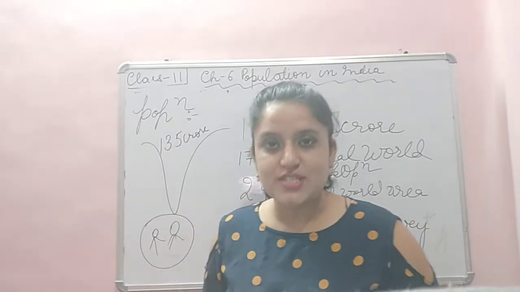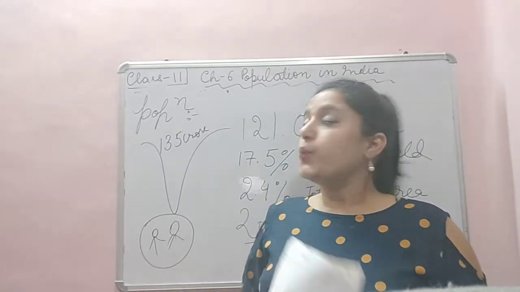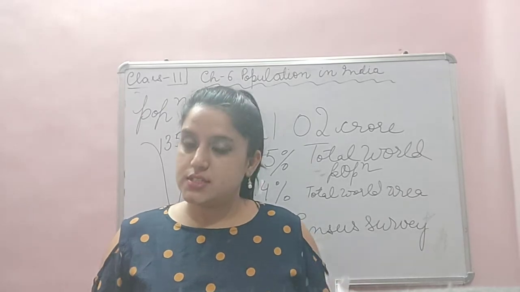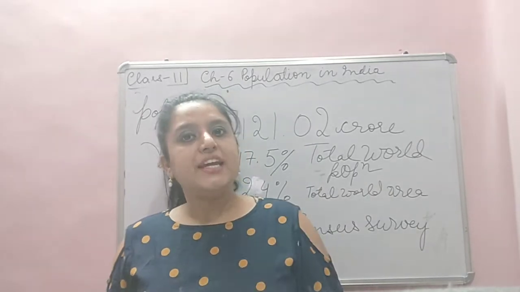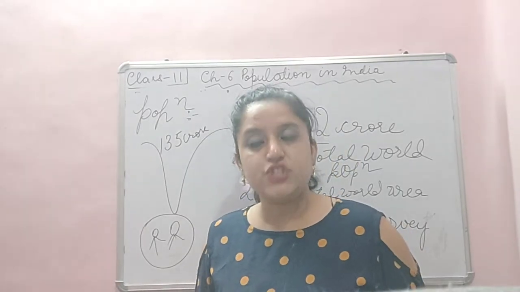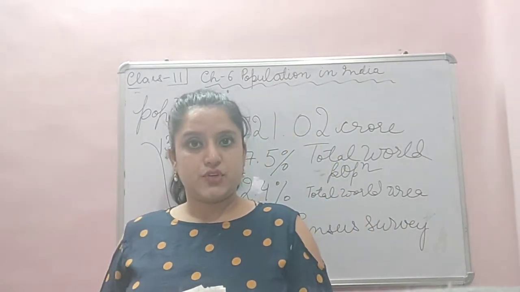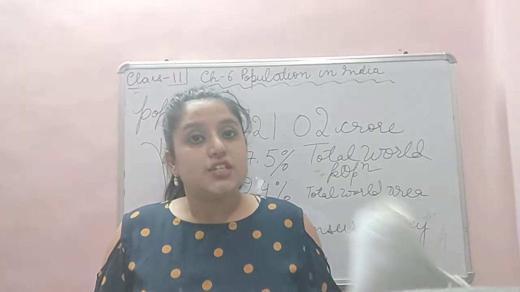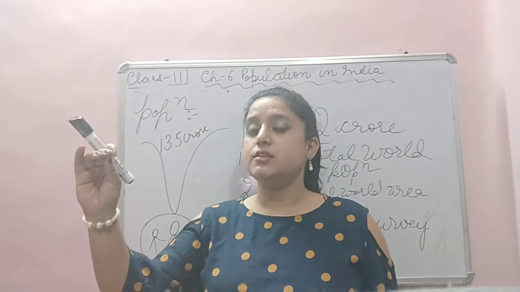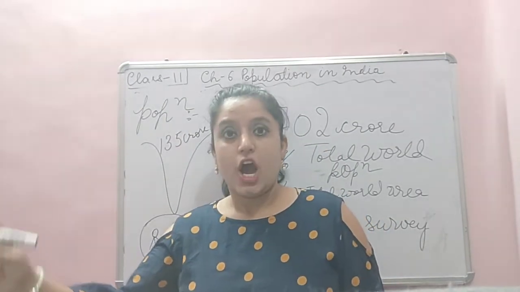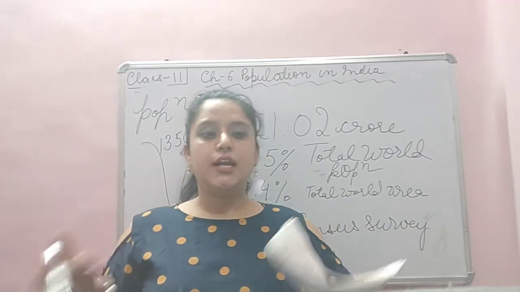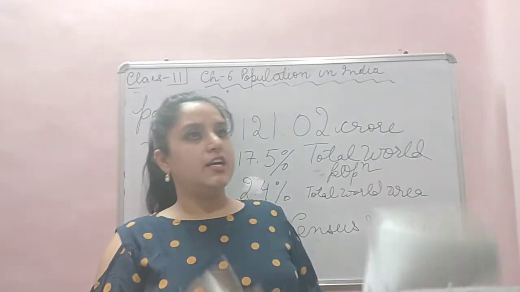So, my students, in this chapter we are going to study population reasons and trends: the pre-independence period trend of the population, and the post-independence period. Then, the stages in developing countries, what is happening to population, birth rate and death rate in developing countries, developed countries and underdeveloped countries.